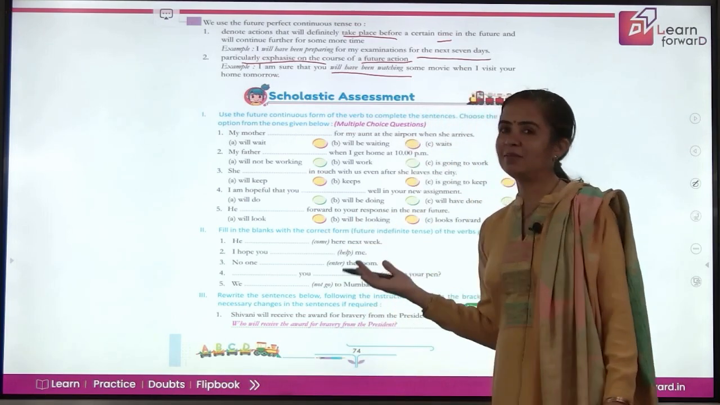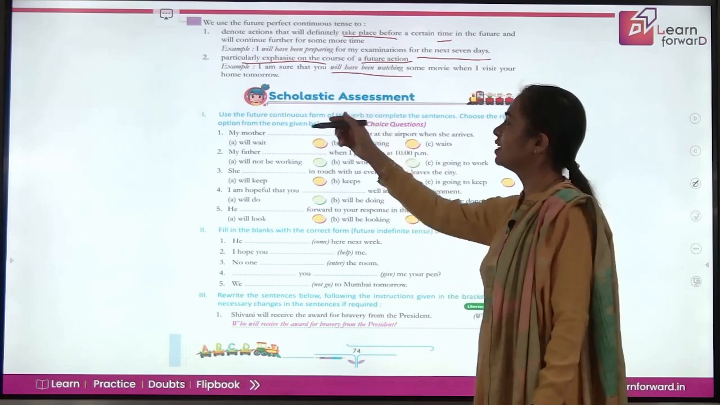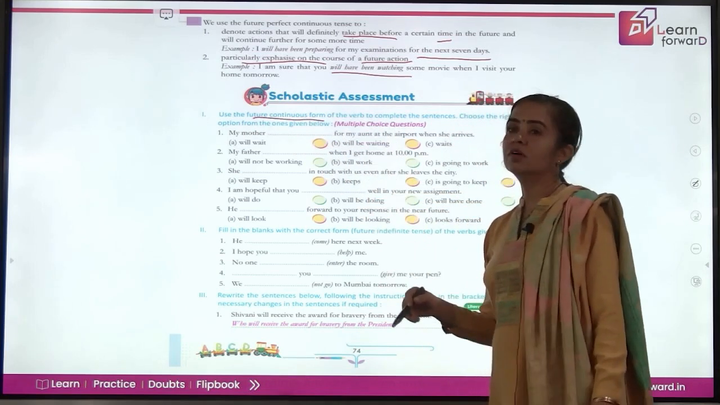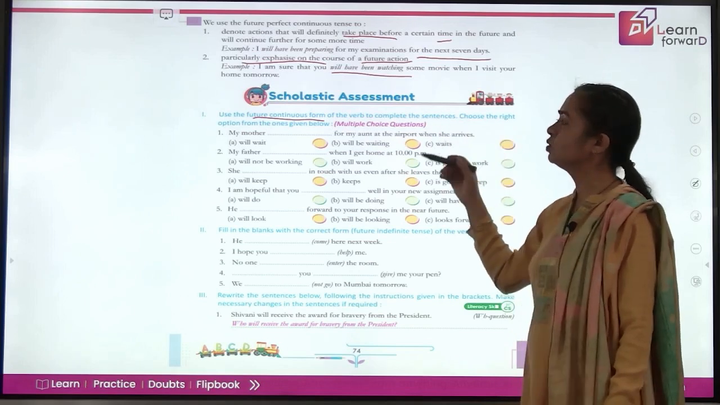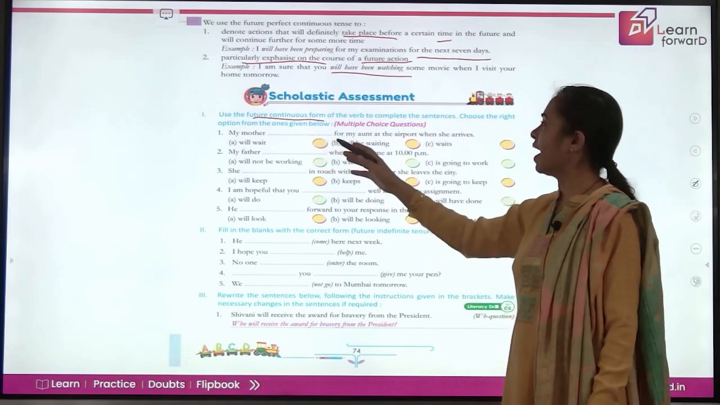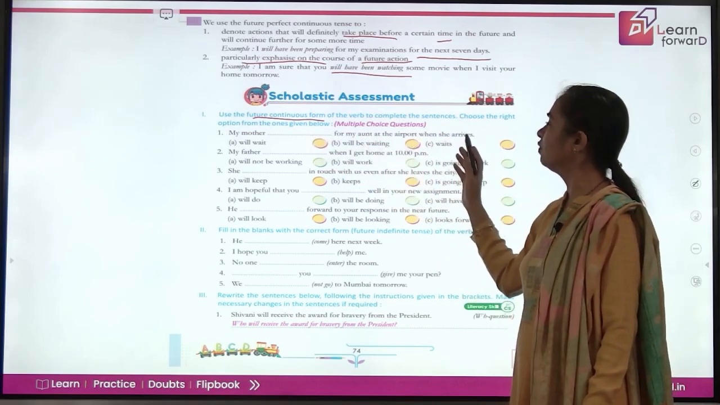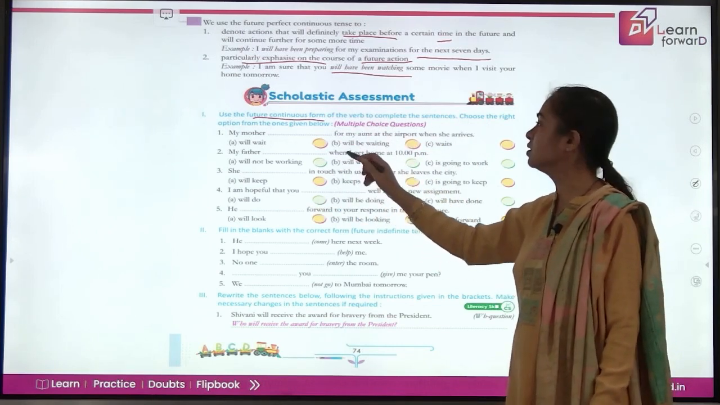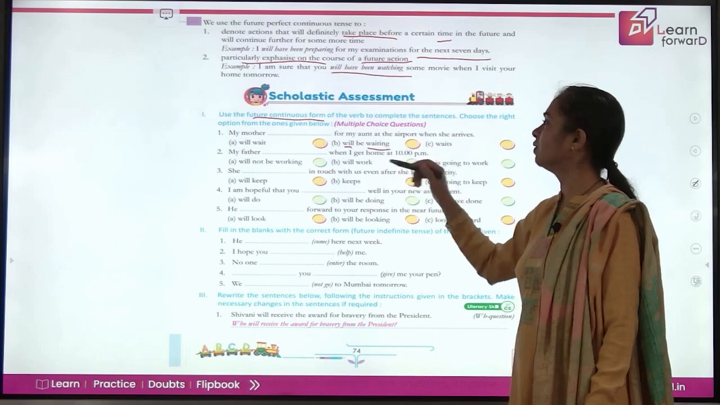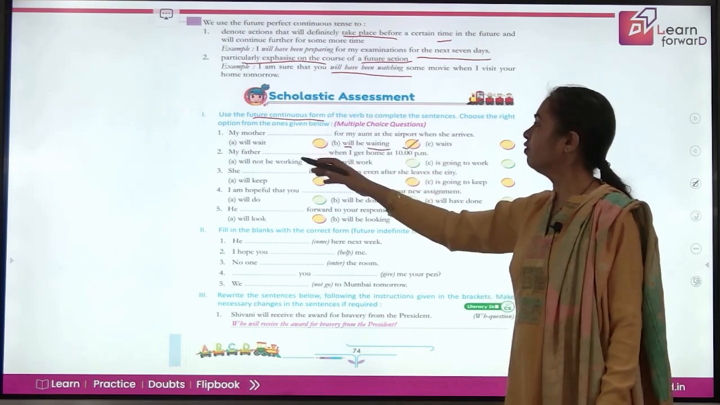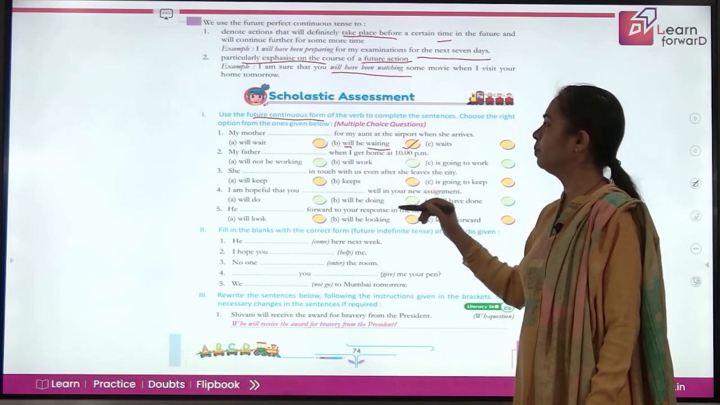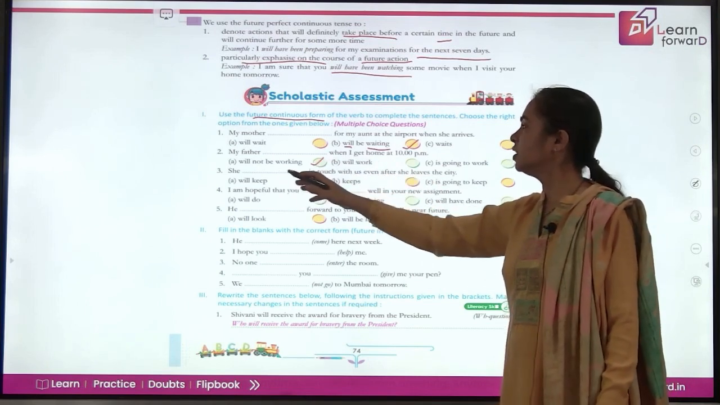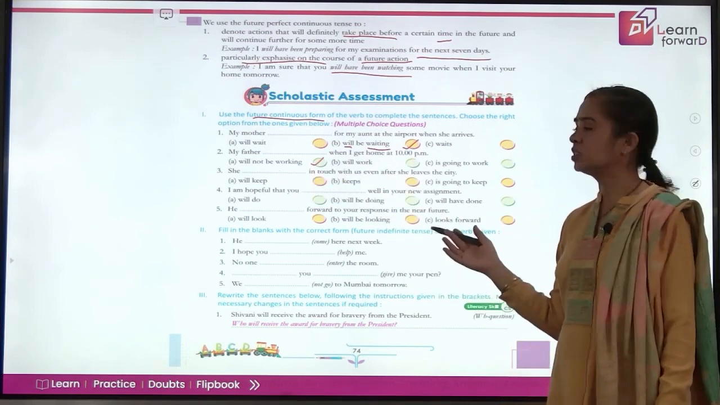Now, it's time to assess. So, scholastic assessment for you. Use the future continuous form of the verb to complete the sentences. Choose the right option. My mother dash for my aunt at the airport when she arrives. So, you have to use future continuous. What is future continuous? This is future continuous. So, that's perfect. My father dash when I get home at 10 p.m. will not be working. Future continuous. She dash in touch. So you can do them. It's so simple for you.